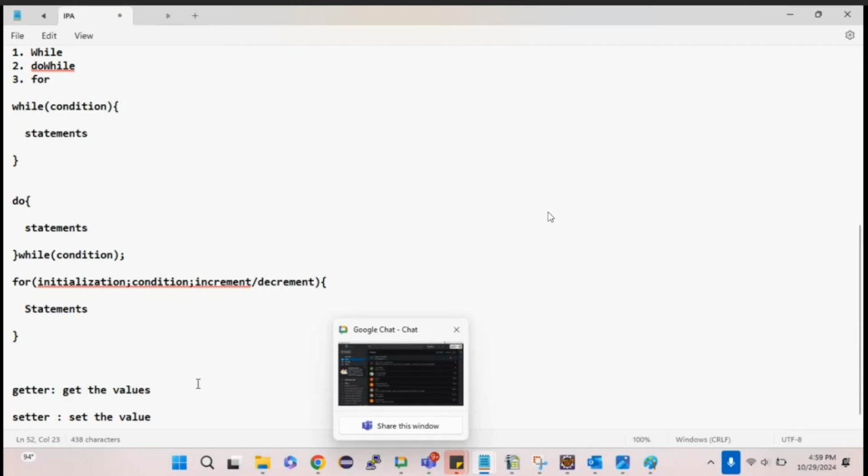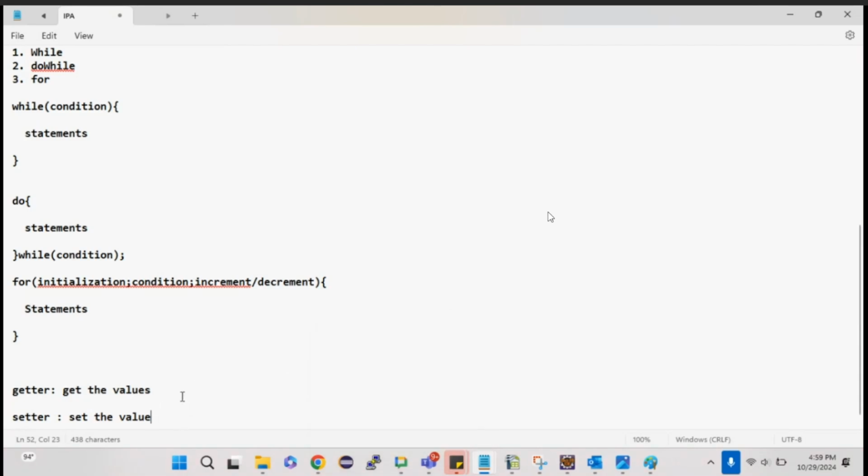So the syntax of getters is, public, that is my access specifier or access modifier. Hope everyone knows there are 4 types of access specifiers or access modifiers: private, public, protected, and default. Private means if a class member is defined as private, it will be accessible only within the class.